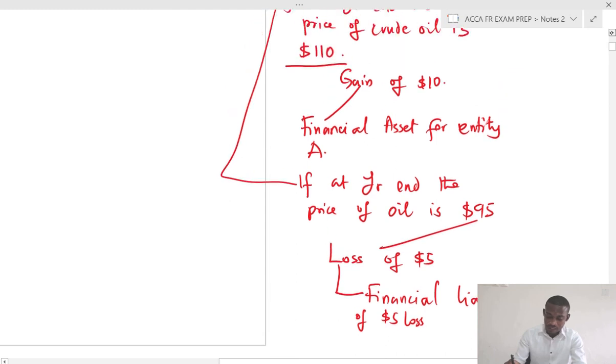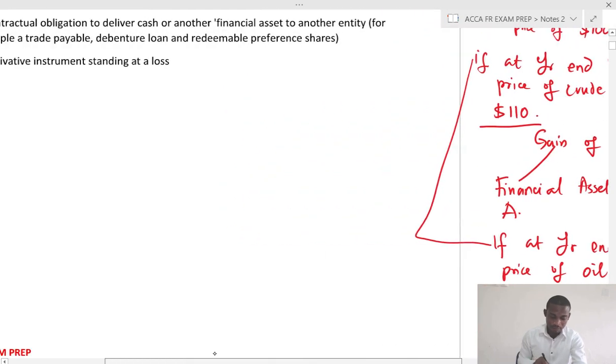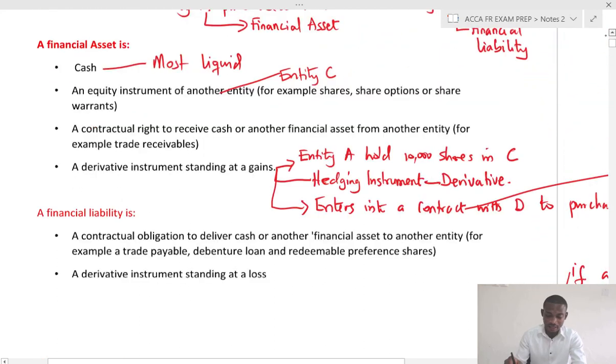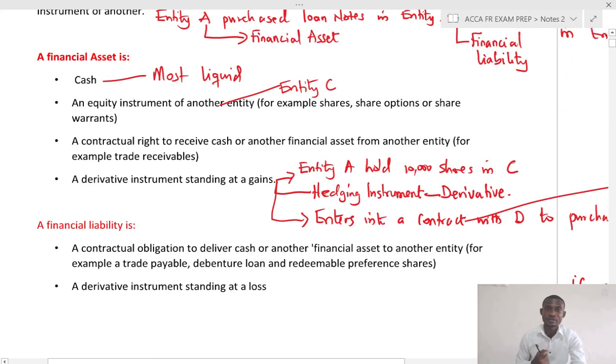I hope this helps you in your preparation, and also particularly how we deal with financial instrument, financial asset, financial liability.